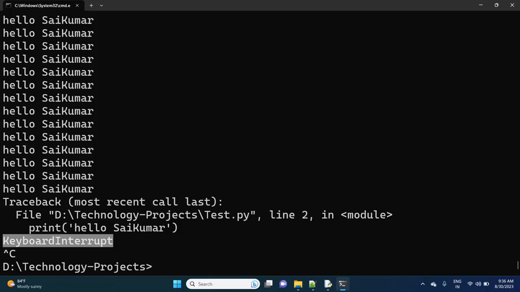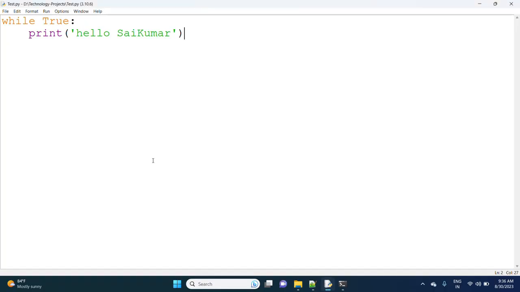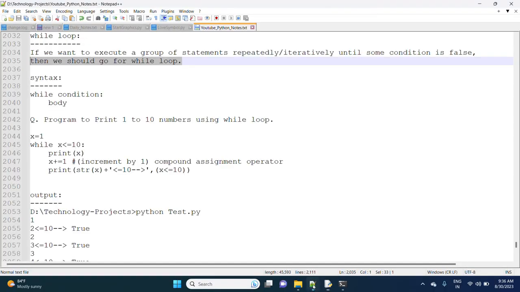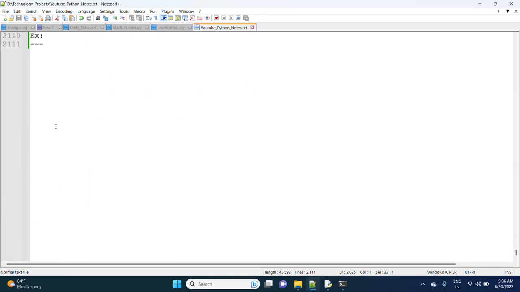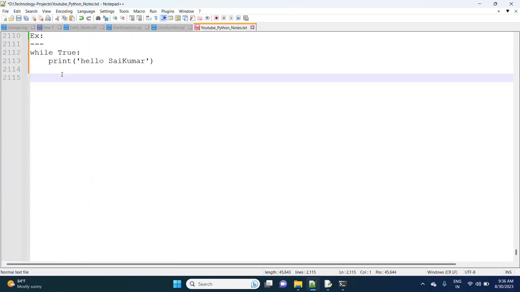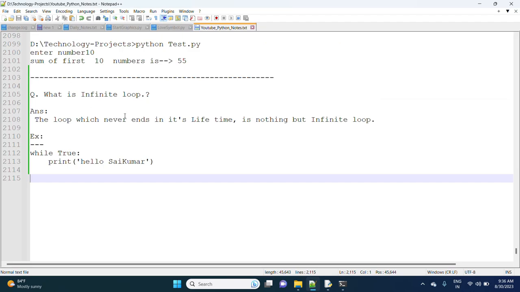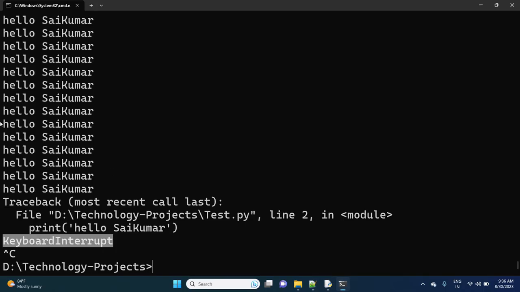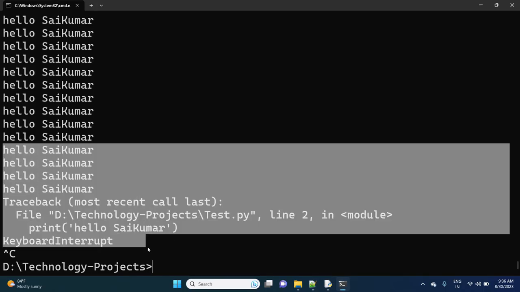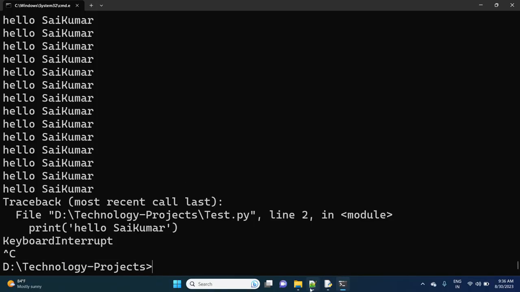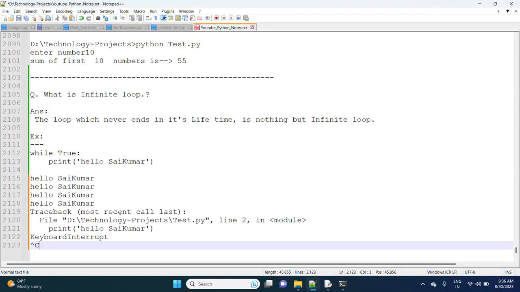So what is this? It is nothing but an infinite loop. An infinite loop means the loop which never ends in its lifetime.